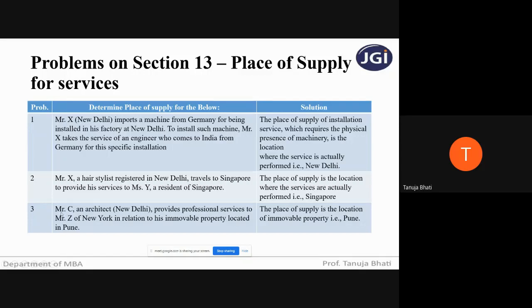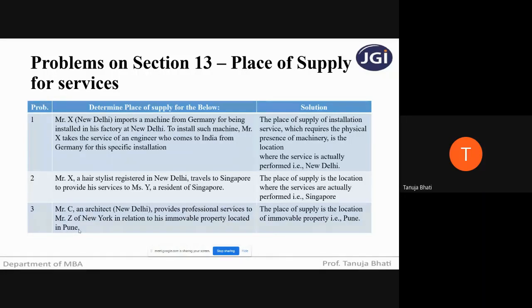Next, third problem. Mr. C is an architect from New Delhi, who provides professional services to Mr. Z of New York in relation to his immovable property located in Pune. So there is an architect in New Delhi, and that architect is providing services to Mr. Z who is in New York, but he is providing services in respect of the immovable property, and this immovable property is located in Pune.